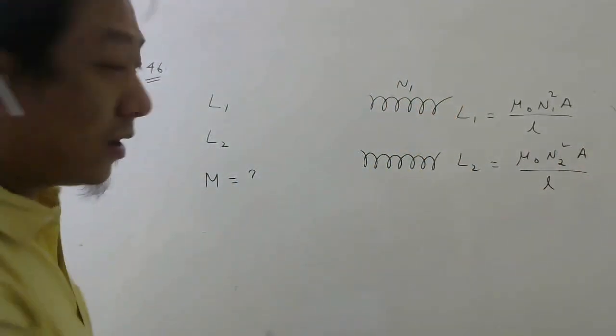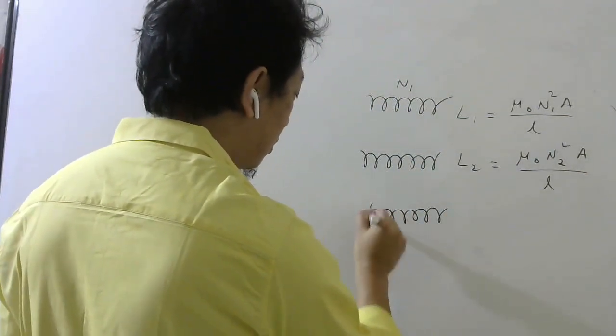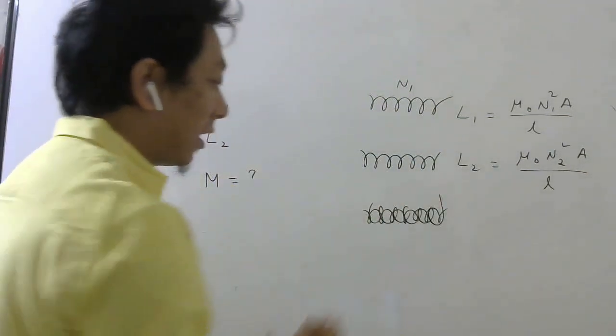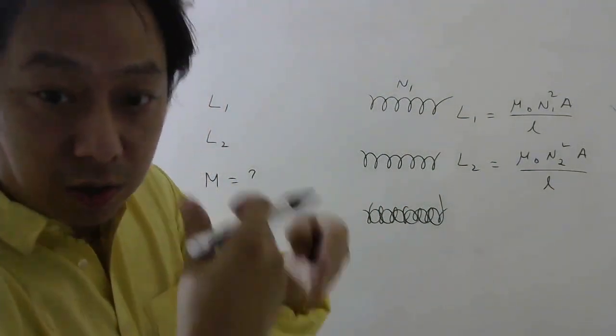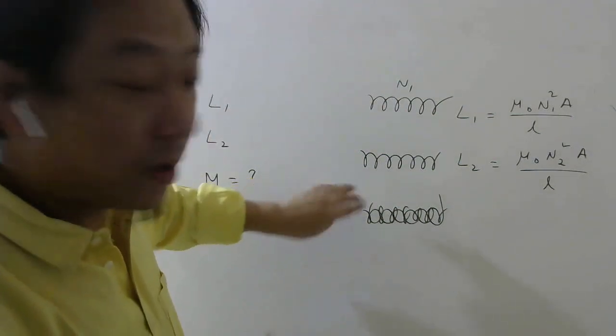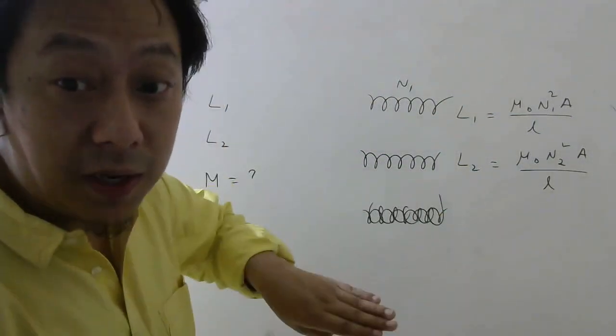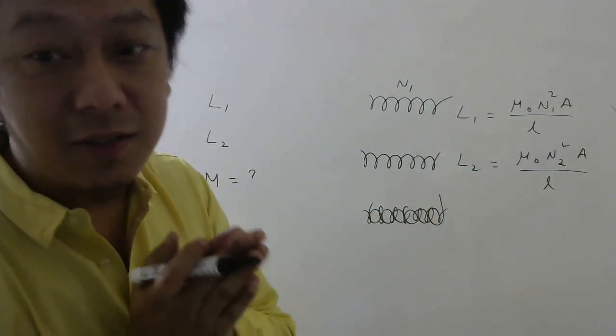Right? Then I assume that there is a solenoid like this, if you remember one of the diagrams was like this when we derived mutual inductance. This way if you coil them, what will happen? When current flows in one coil, the magnetic field produced will completely pass through the other coil also. So there will be complete linkage of flux.